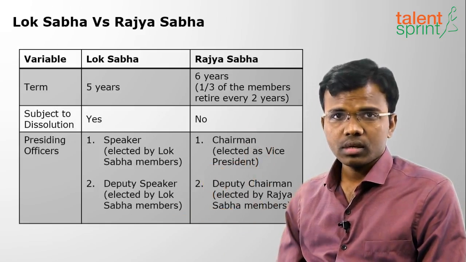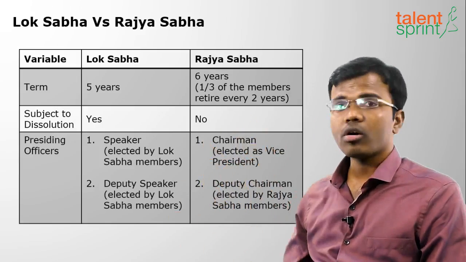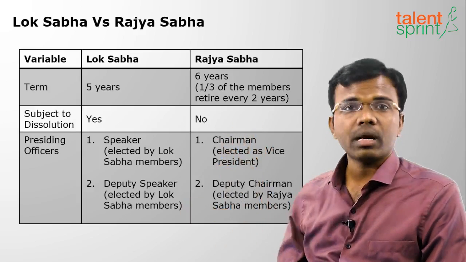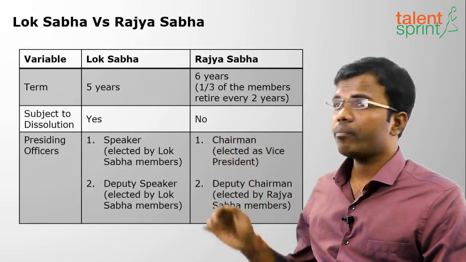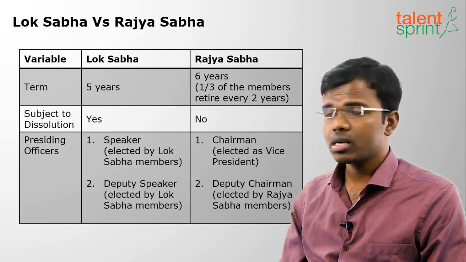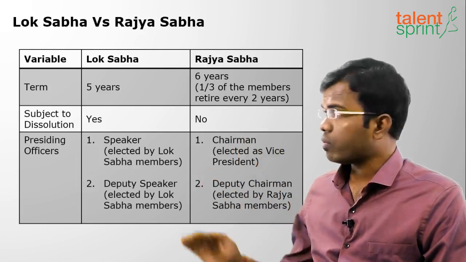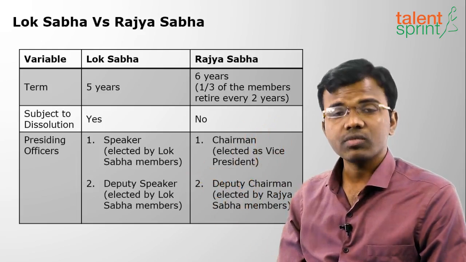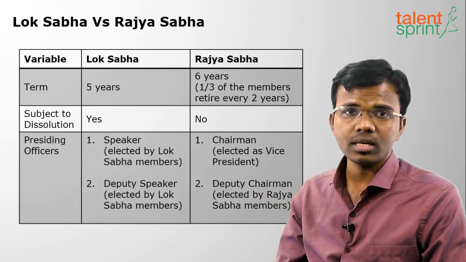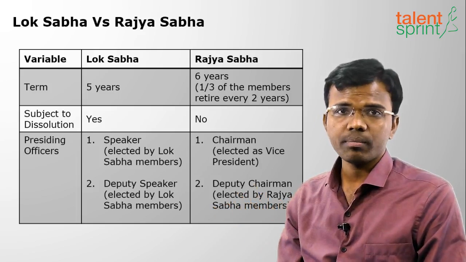Moving on to the next comparison, that is term of office. The Lok Sabha has a term of 5 years and Rajya Sabha has a term of 6 years. Lok Sabha is not a permanent house, but Rajya Sabha is a permanent house. Why permanent house? Because every 2 years, 1/3 of the members will retire from Rajya Sabha. That's why it is called a permanent house. 1/3 of the members who complete 6 years will retire, so every time it will have some members.